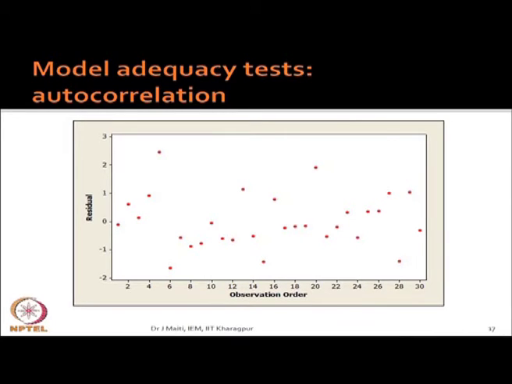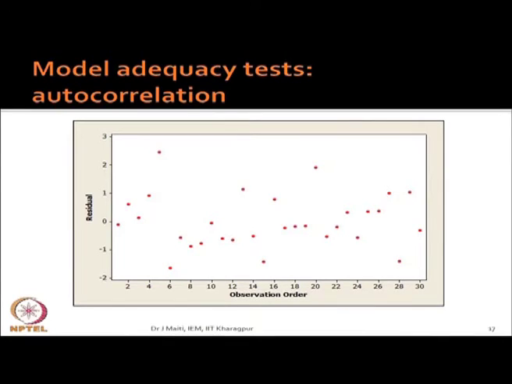Then autocorrelation: observations should not be serially correlated. For example, the first observation should not be correlated with the nth or ith observation. It may happen that if you collect data over time, there will be a time lag. Maybe January data to next year's January data, there may be seasonal correlation.